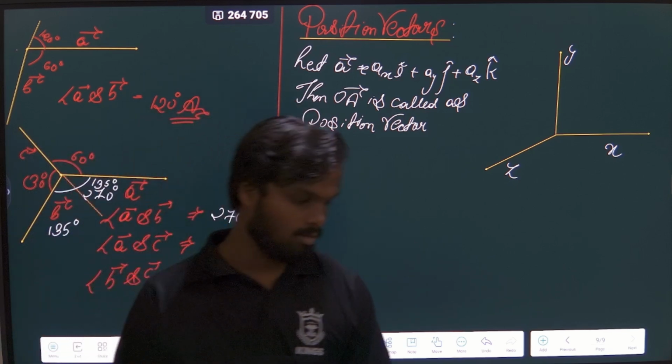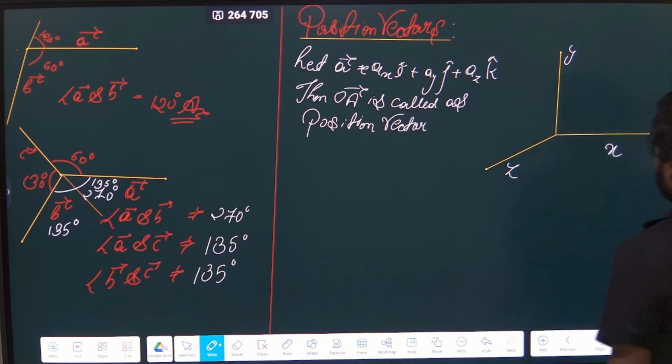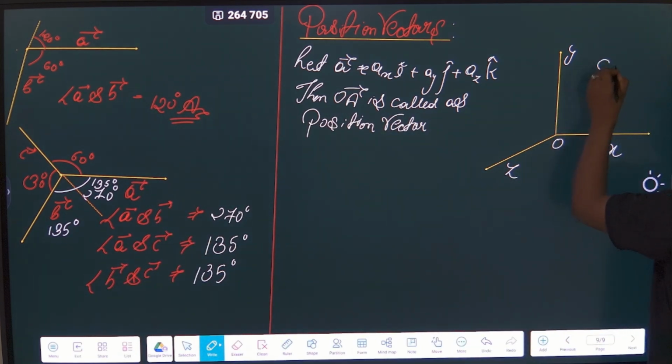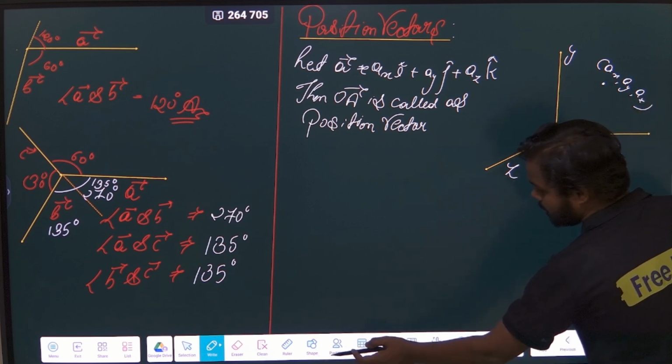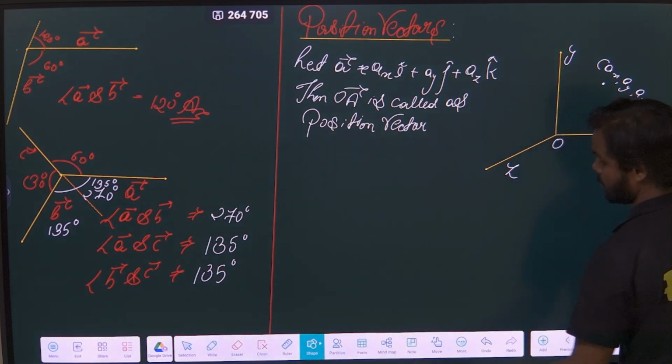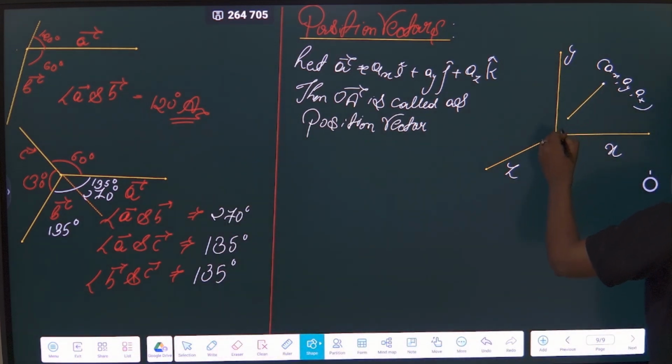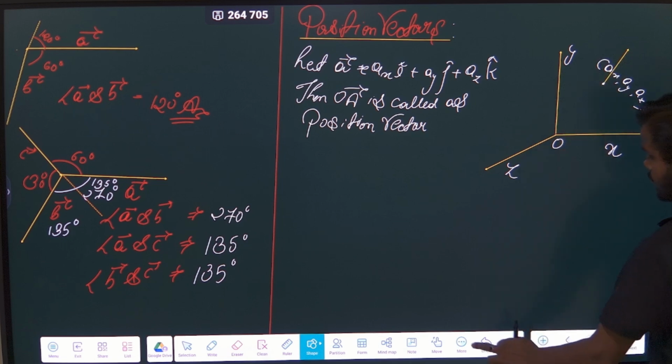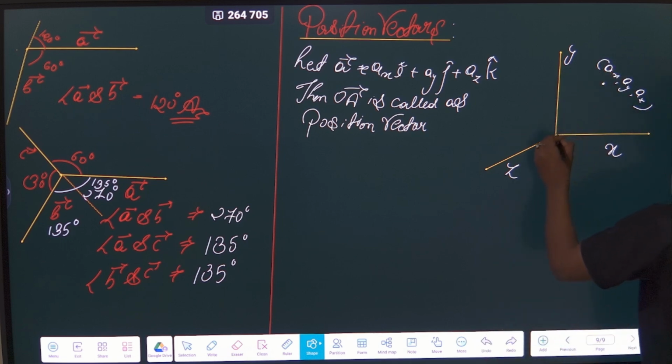Now see here. Suppose this is my origin, and suppose this is my point where we have Ax, Ay and Az. Then I have joined these two points.